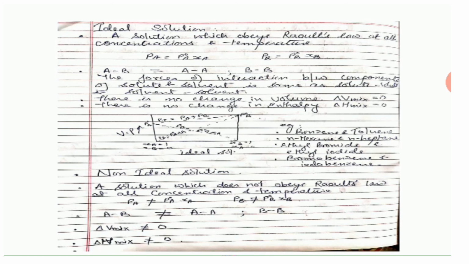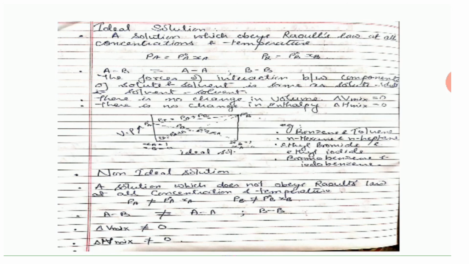And here I have made a graph between the vapor pressure and the mole fraction. If the mole fraction XA is 1, the vapor pressure is P naught A. As the mole fraction of XA decreases to 0, the vapor pressure also decreases. And this line indicates PA is equal to P naught A XA. If the mole fraction of the other component XB is 0, its pressure is also 0, and as it increases to 1, the vapor pressure of that component also increases to P naught B. So PB is equal to P naught B XB, and the total will be PT is equal to PA plus PB.